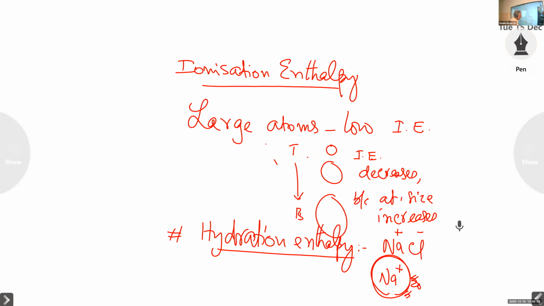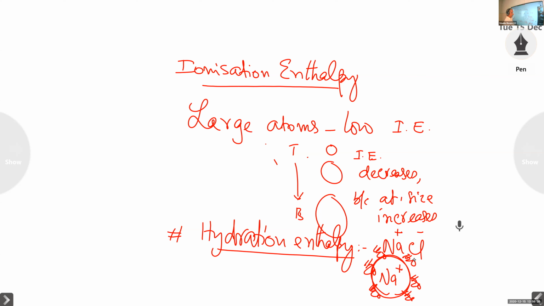Why is it so? Water molecules are polar molecules. Oxygen is negatively charged and hydrogen is positively charged. And therefore, water molecules are polar molecules.